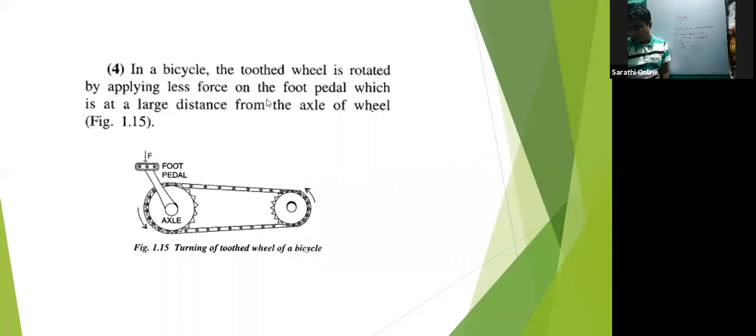These are a few examples given where we'll be discussing how we apply equilibrium. So when a number of forces acting on a body produce no change in its state of rest or of motion, the body is said to be in equilibrium.